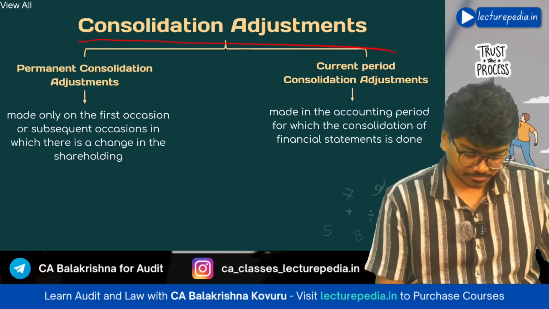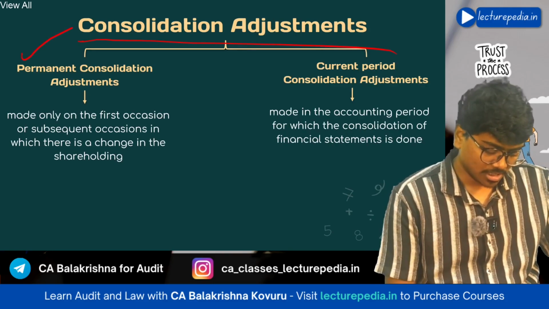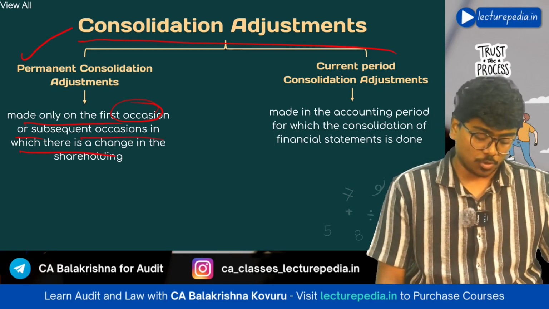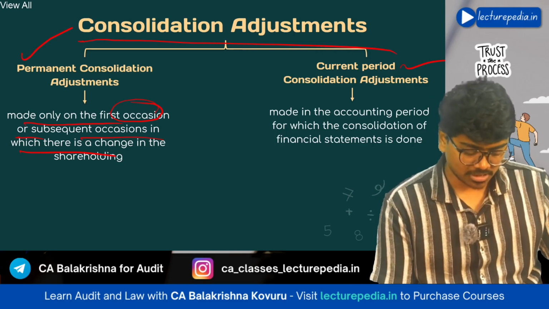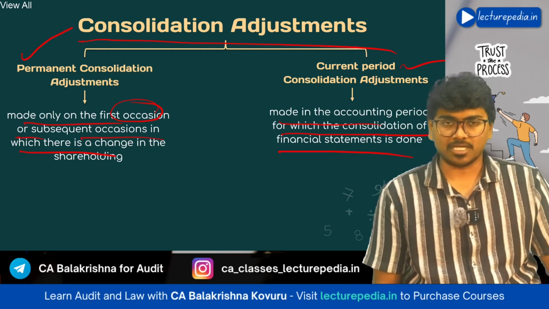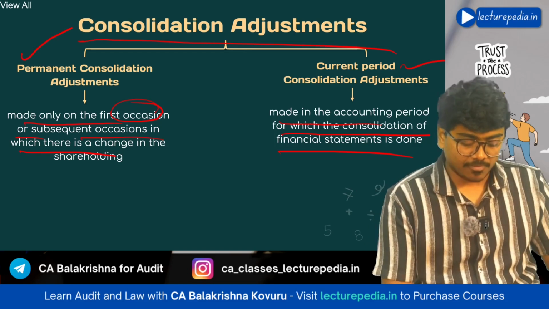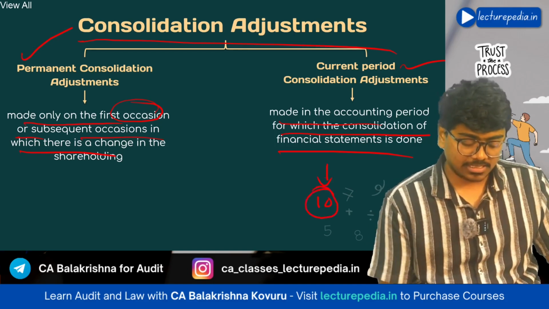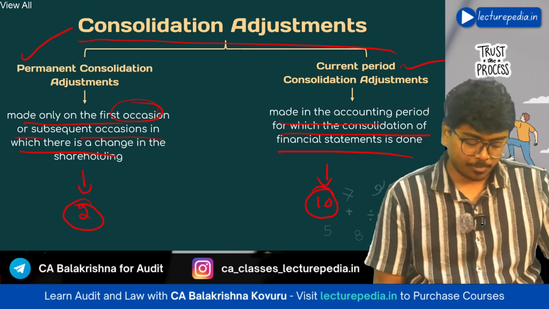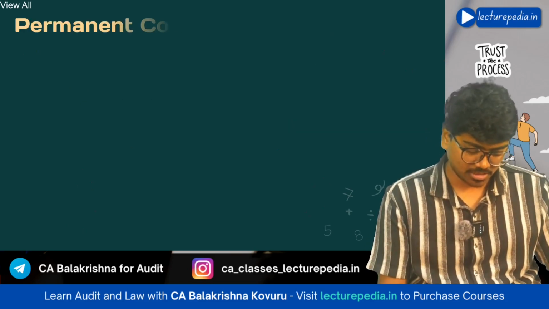Permanent consolidation adjustments are made only on the first occasion, or a subsequent occasion in which there is a change in shareholding, whereas current period consolidation adjustments are made in the accounting period for which the consolidation of the financial statements is done. For each and every accounting period for which CFS is prepared, you will make current period consolidation adjustments. There is a list of 10 current period consolidation adjustments and there are two permanent consolidation adjustments. Let us discuss these consolidation adjustments one by one.